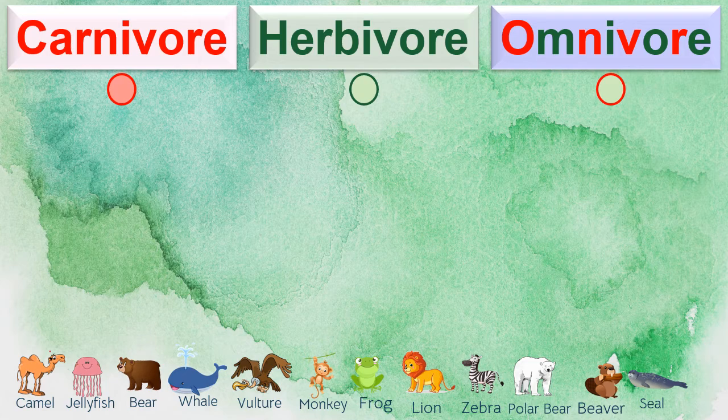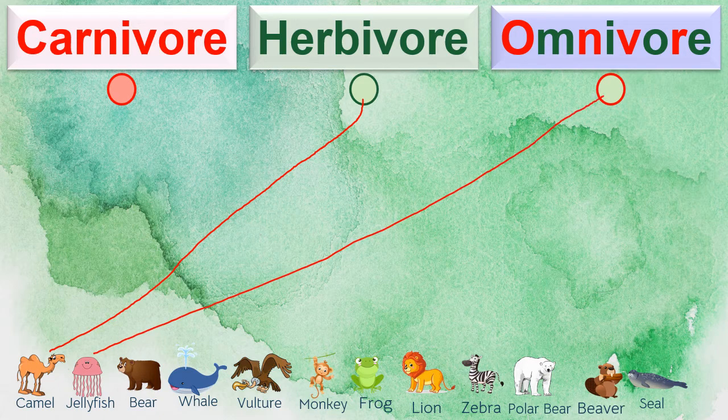They are herbivore. Yeah! Now let's look at the next animal here. It's a jellyfish. Now, jellyfish like to eat plants and meat, like small fish. So, jellyfish likes to eat meat and plants. So, they are omnivore. Very good.